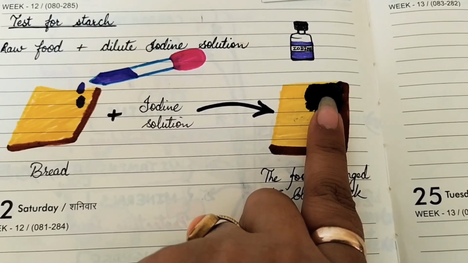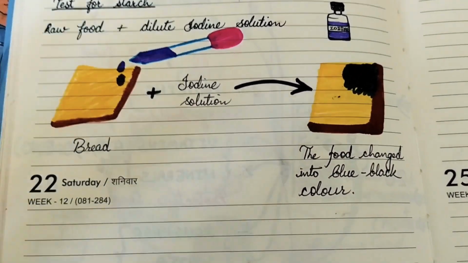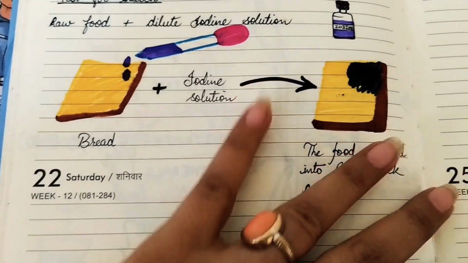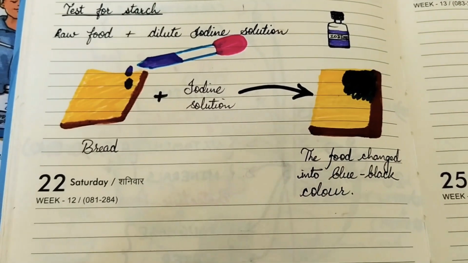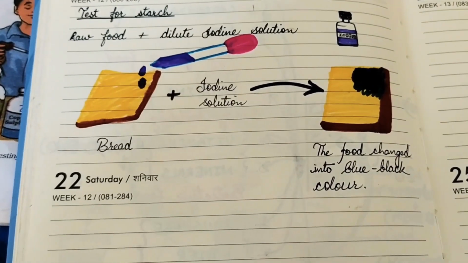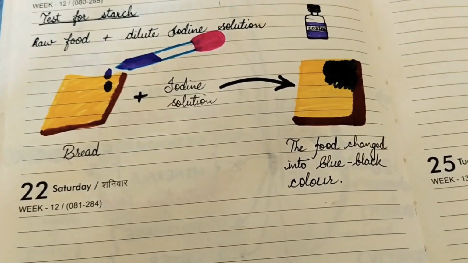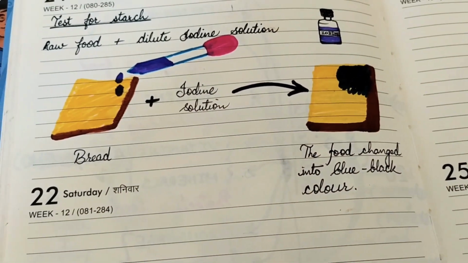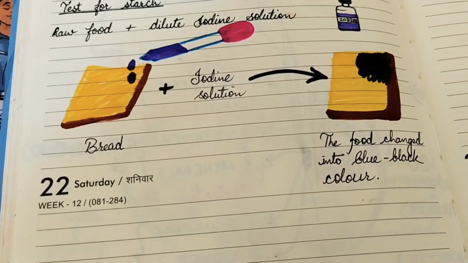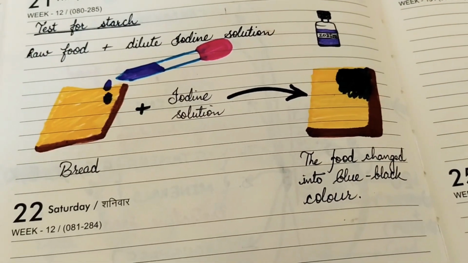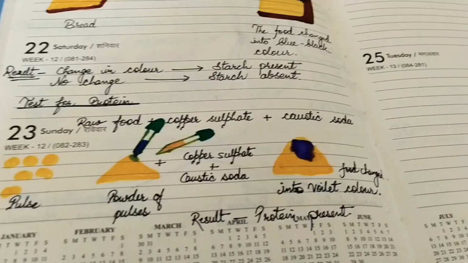As iodine reacts with it, the piece of bread turns blue-black in color. Means when starch is present in the food, it turns blue-black. Otherwise, if starch is absent in the food, there is no change. So you have to repeat this activity with many food items. Wherever you find a change, the food contains starch, and wherever you don't see any change, that means there is no starch present in the food.